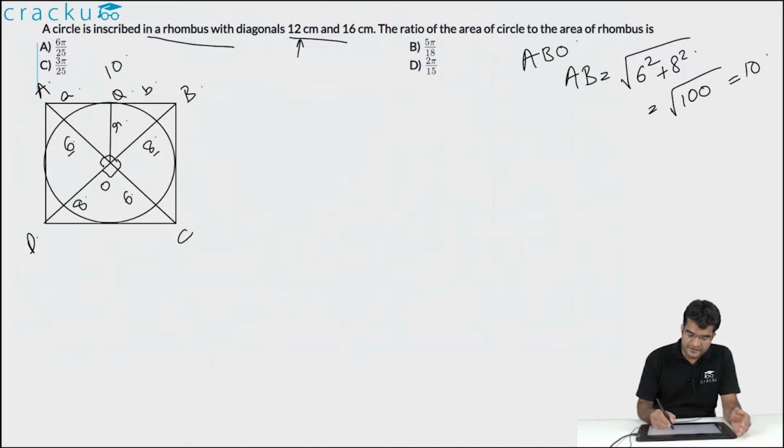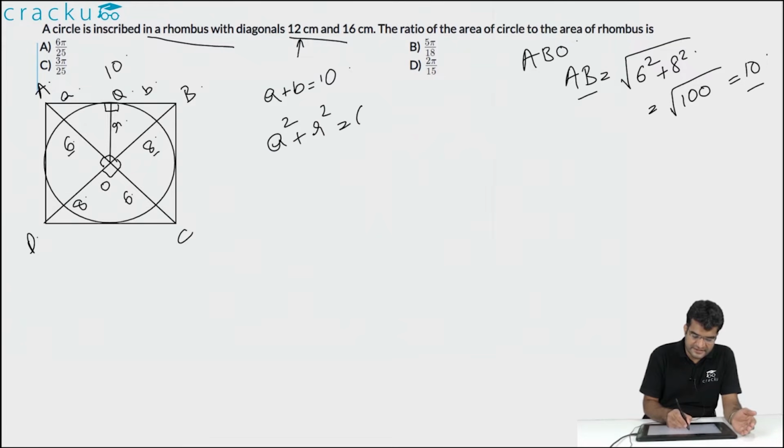Now what do we know? Because we know that the length of AB is equal to 10 centimeters, the length of a plus b is equal to 10. Also, as AB is a tangent to the circle, even the angle AQO and the angle BQO will also be equal to 90 degrees. Therefore, we know that a square plus R square is equal to 6 square, because triangle AQO is a right angle triangle. Similarly, b square plus R square is equal to 8 square, because again triangle BQO is also a right angle triangle.